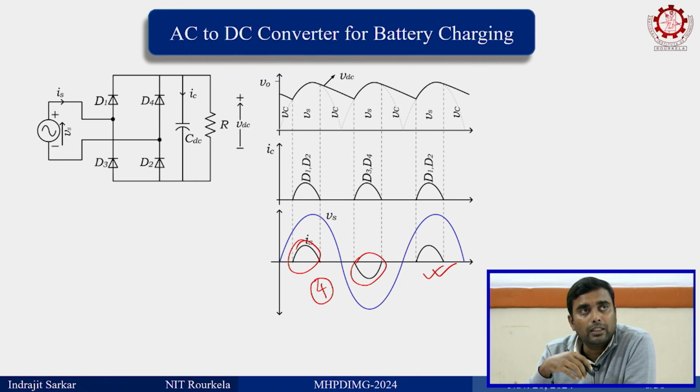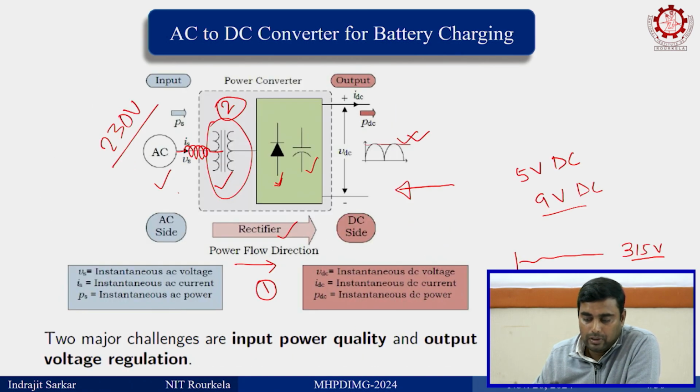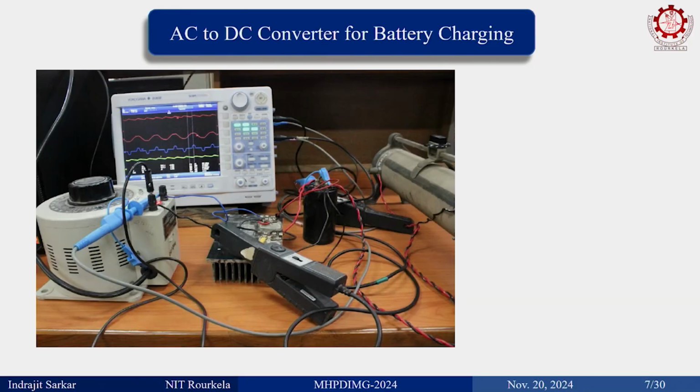If you use this kind of configuration to charge your electric vehicle battery, it will draw a substantial amount of current, and that will not be accepted by the grid. The grid says you must maintain your quality. The utility company sometimes imposes a fine if your harmonic content and power factor are not proper.